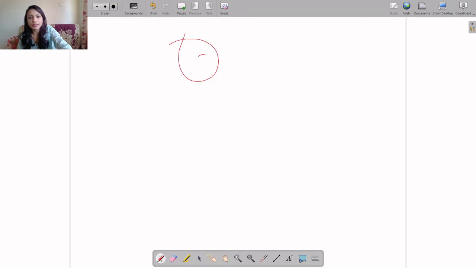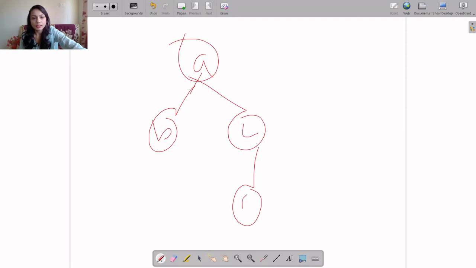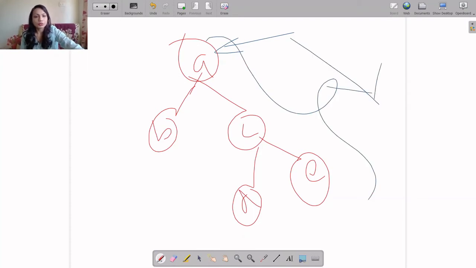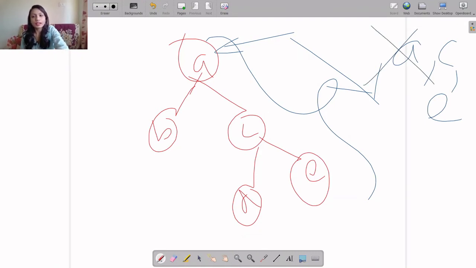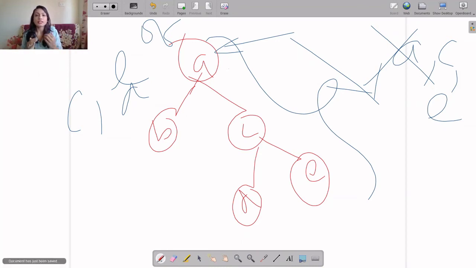Consider the graph A, B, C, D, E. If I consider the descendants of A, A has descendants A, C, E. If I consider the proper descendants, then we have to exclude A and write C and E as the proper descendants of A. And next, when I consider a vertex, if I exclude that vertex and consider only the descendants, then it will give me a subtree.